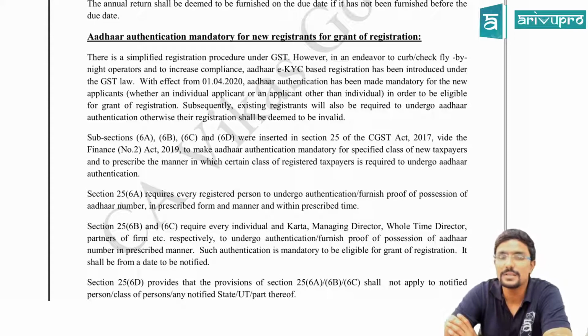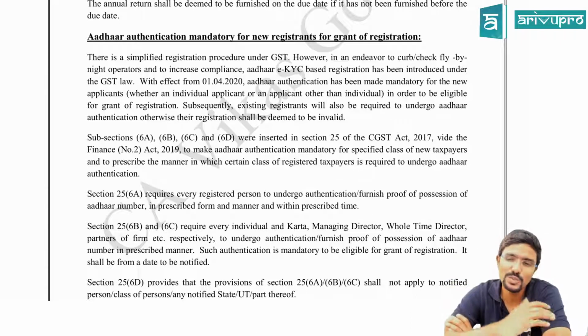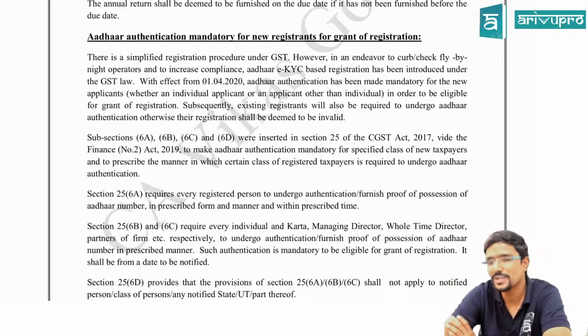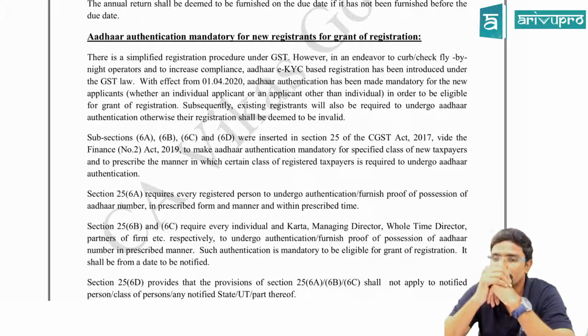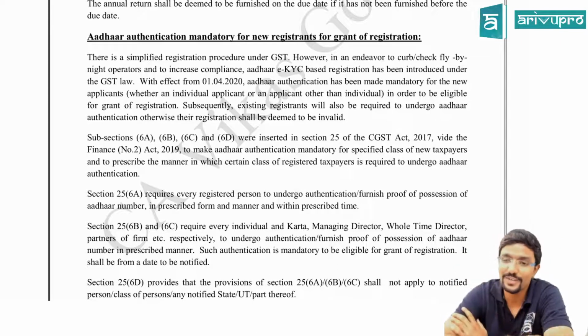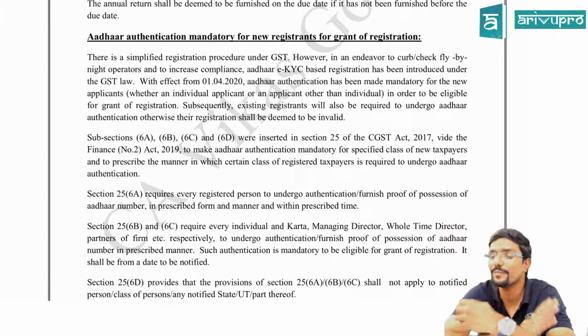Clear? Previously PAN was a unique number for income tax, even for GST. But many people used to have 2-3 PANs. They used to take some fake PANs and try to deviate their income or business. So just to avoid that, they're trying to connect your Aadhaar, PAN, bank account, everything, so that you will not misuse any law.